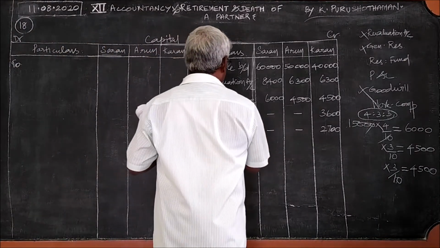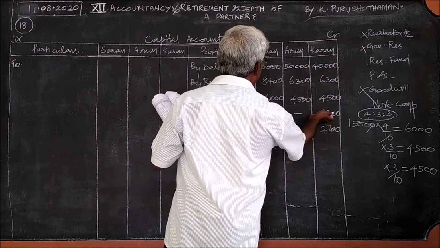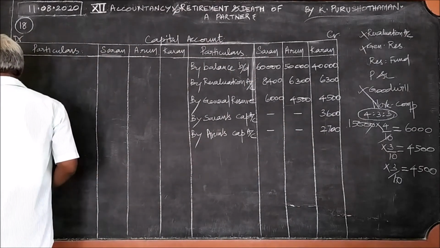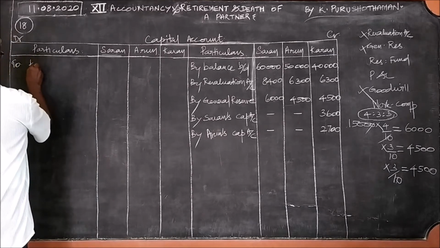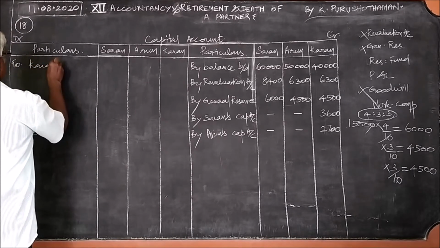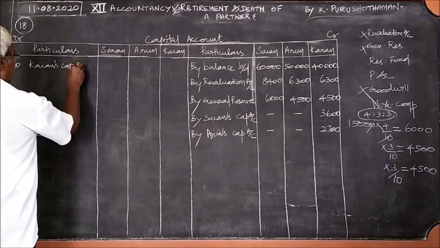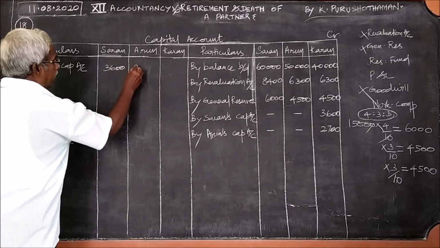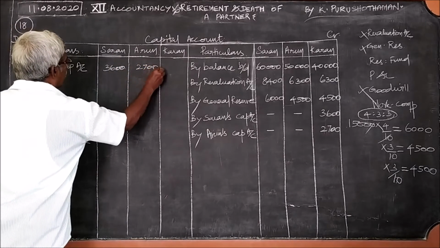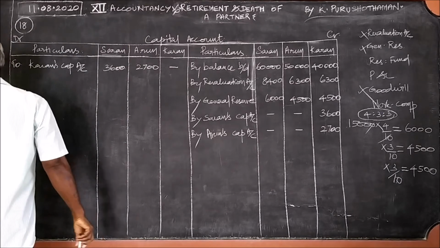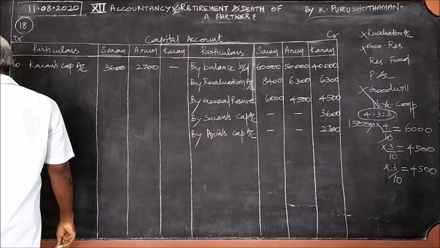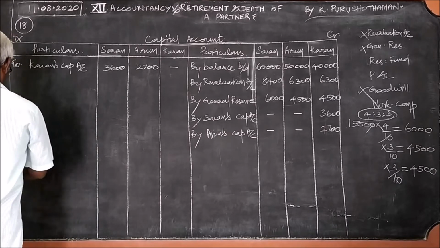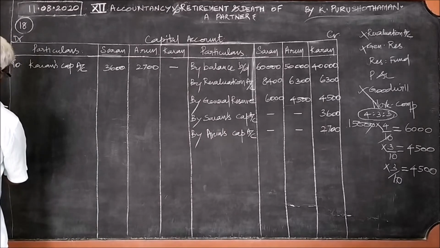Here, the continuing partner's account, the amount should be shown in the retiring partner's column. So, you must remember. Here, what we should write is current capital account: for Saran, 3,600. For Arun, 2,700. Nothing more to write here. Now we can close the capital account.